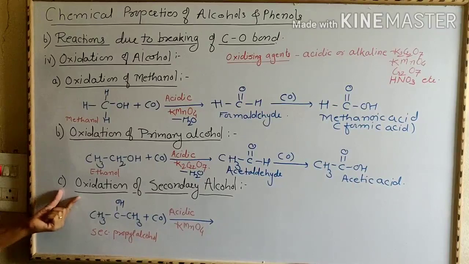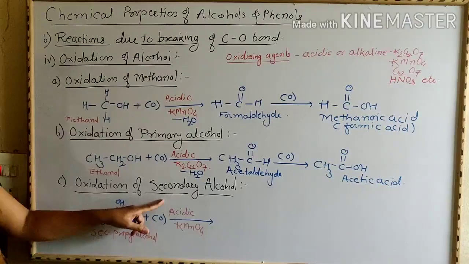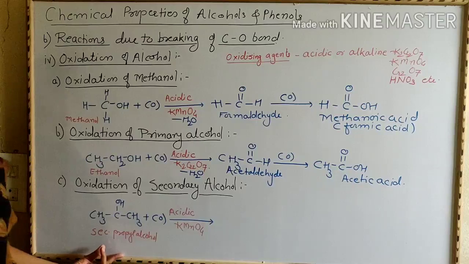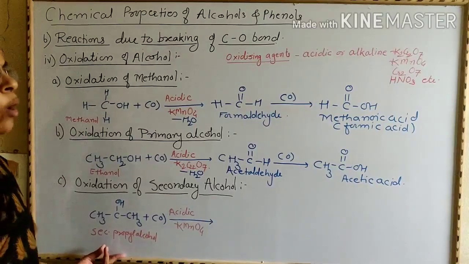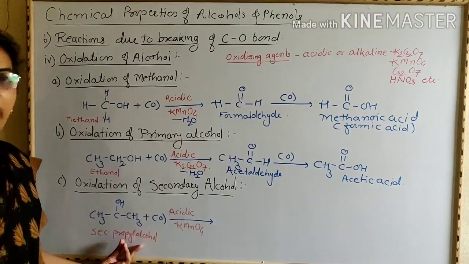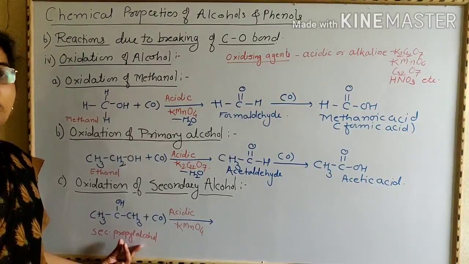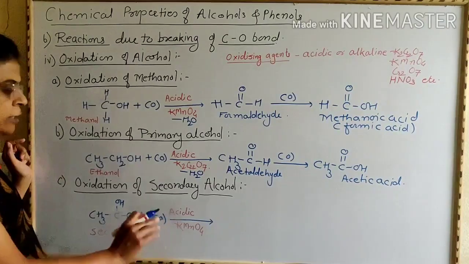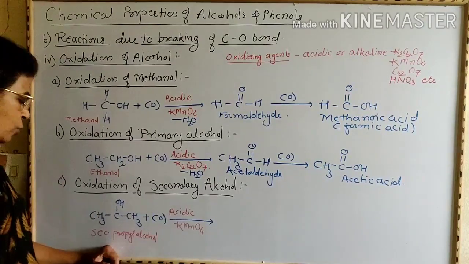Now we are going to see third, oxidation of secondary alcohol. Secondary alcohol when undergoes oxidation in presence of acidic KMnO4 or acidic K2Cr2O7 or in presence of HNO3 gives acetone. Acetone does not easily undergo further oxidation. That is, this is a one step reaction to form acetone.